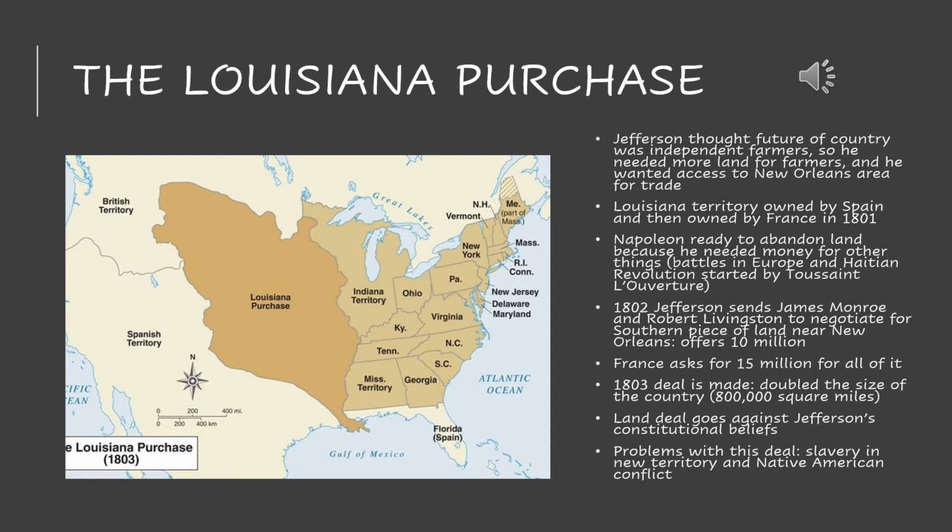So he thought that by getting rid of this Louisiana territory and giving it to the United States for money, this would help resolve some of his problems and issues with debt. So to the United States' shock and surprise, he was willing to give the entire Louisiana territory for $15 million. And just to put this into perspective for all of you, this is 800,000 square miles of land, essentially under a nickel for 1 acre.